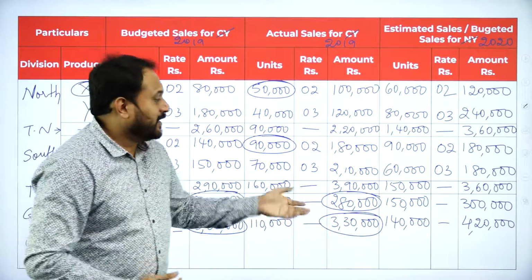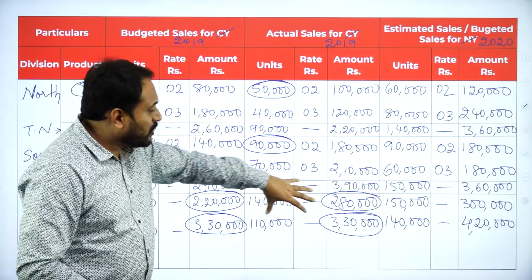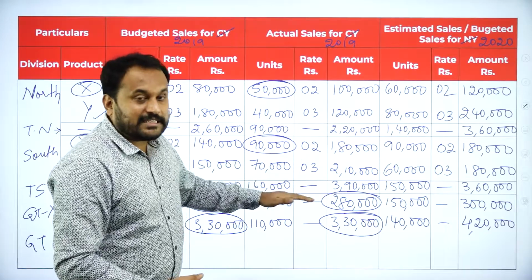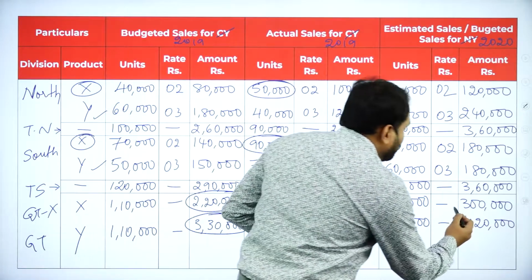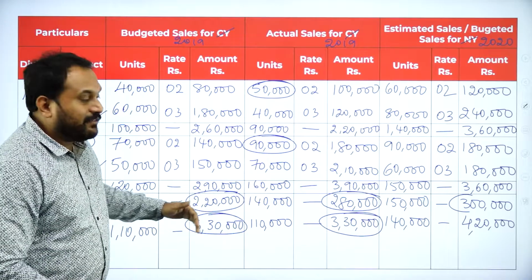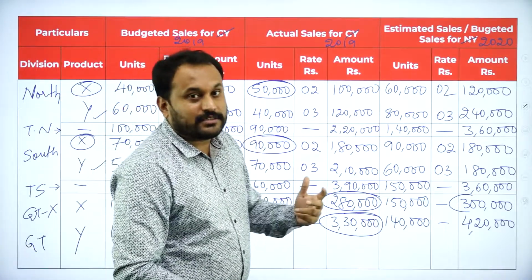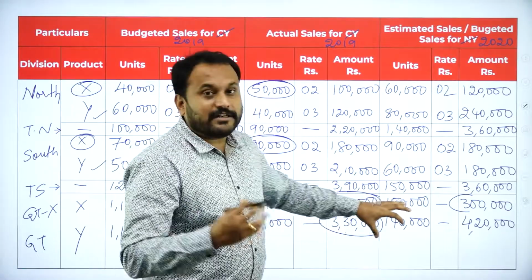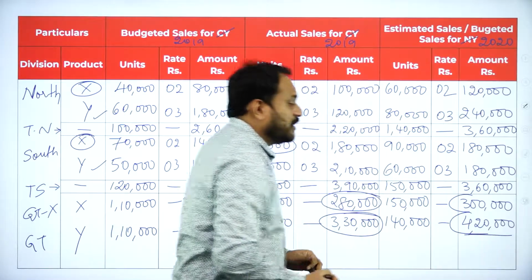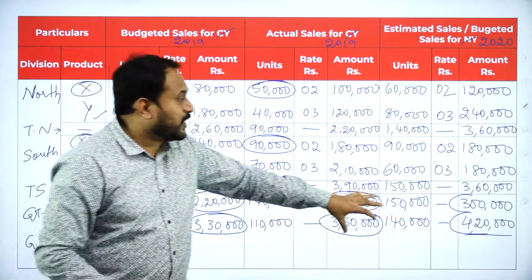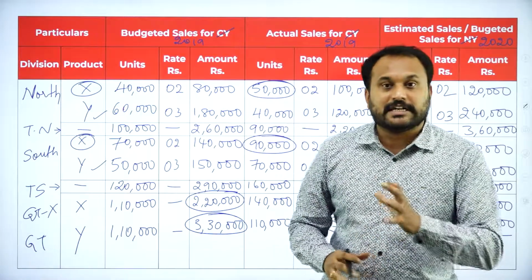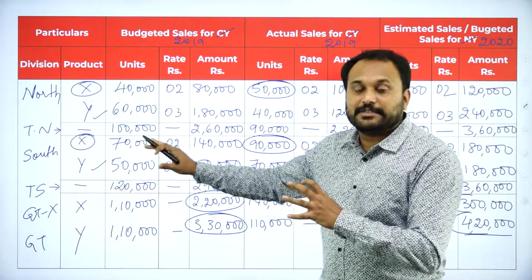Now what happened in the future is, because of these things, we got to know that there is an improvement of X, and X can actually achieve 3 lakh in the next year. And Y, if we go with the same kind of constant support, and if a little advertisement is given, it can actually even hit 4,20,000. So this is what the sales budget is all about. Now you have a comparison statement about what exactly happens in a sales budget.